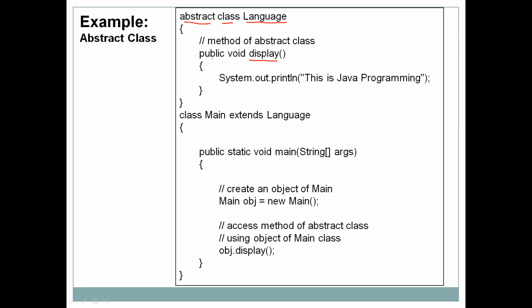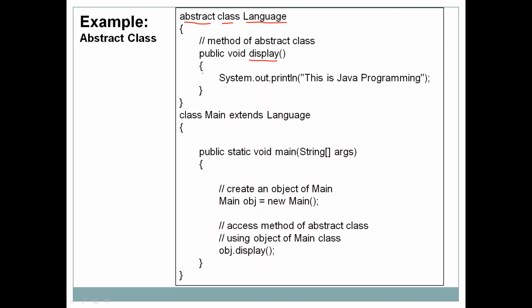As per the definition, an abstract class may or may not include abstract methods. It is not compulsory that an abstract class should have an abstract method, but the reverse is not true. If a class contains an abstract method, then the class has to be declared as abstract. But if a class is declared as abstract, it is not compulsory to have an abstract method inside. This particular class has no abstract method, but the class is declared as abstract.